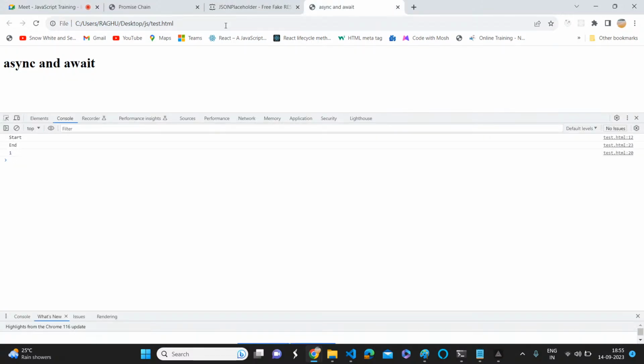Boom. What will be the output? Start and one. Start, end, one. Why start, end, one? Why is this one printing after some time?